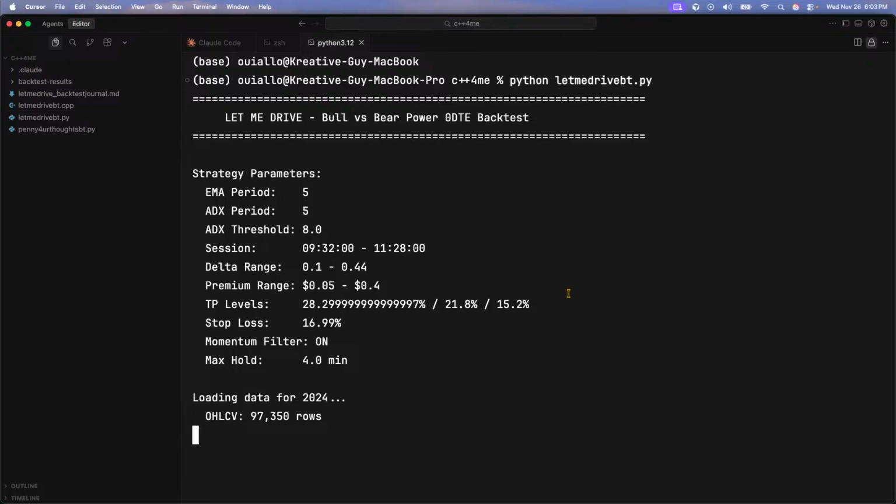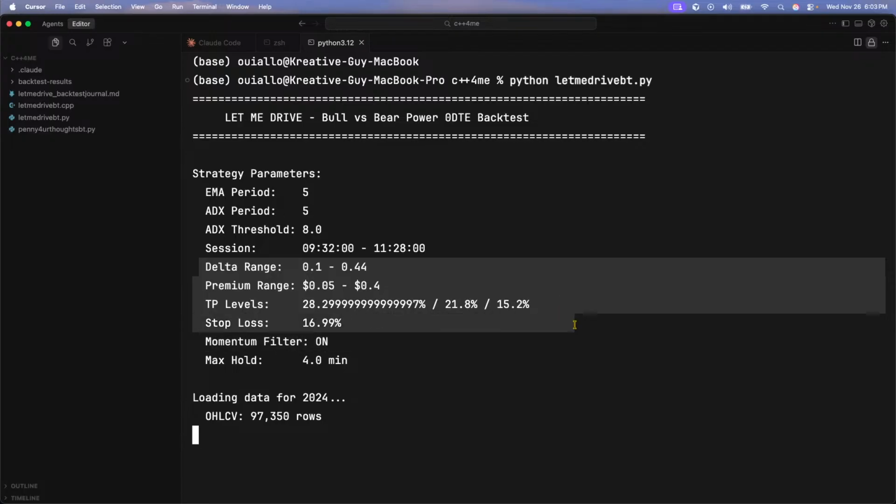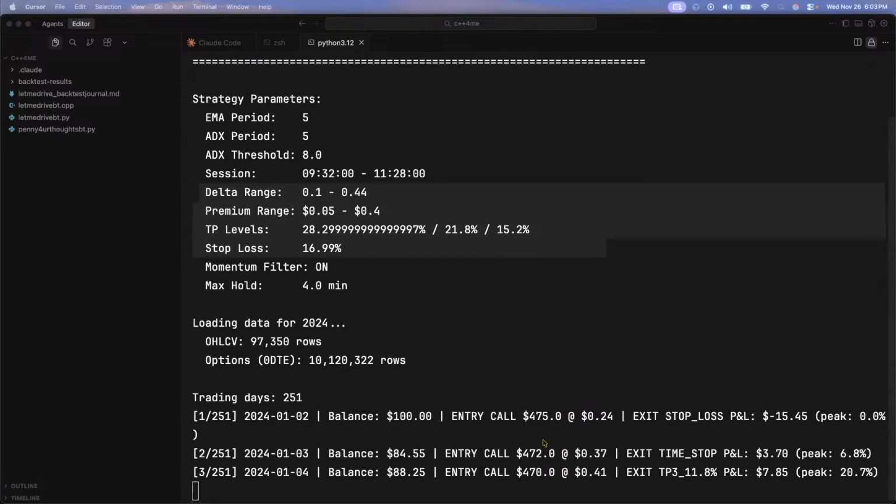All right, we're running our version 4 of the back test. In this version we made the selection of the options just a little bit tighter. And I moved back to the original take profit levels, and I'm keeping the stop loss the same. So let's gauge how well this does while we're working. All right, beautiful.